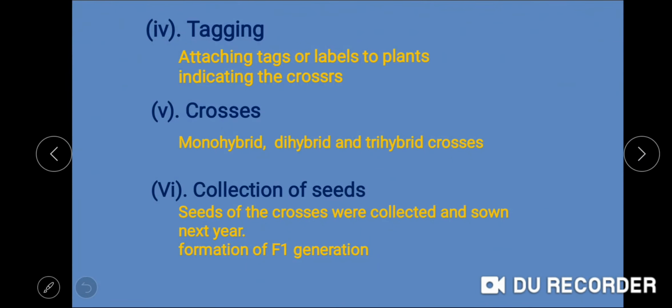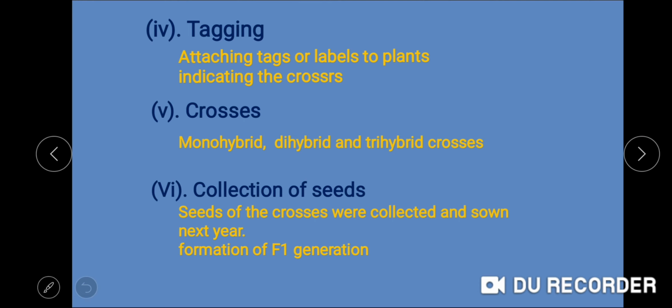Finally, Mendel performed separate crosses involving traits of one character, two characters, and three characters, which were respectively called the monohybrid cross, dihybrid cross, and trihybrid cross. When one trait is taken into consideration, that cross is called a monohybrid cross, when two traits are taken into consideration, a dihybrid cross, and if three traits are taken into consideration, a trihybrid cross.